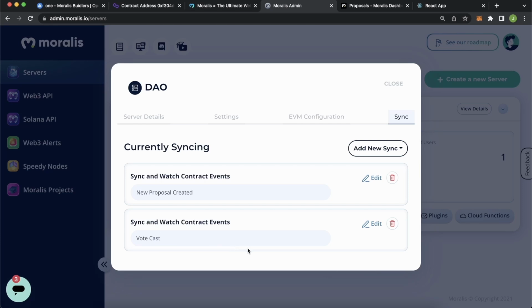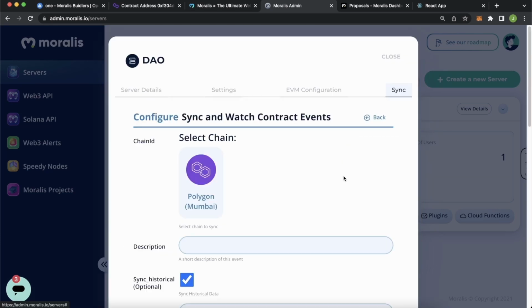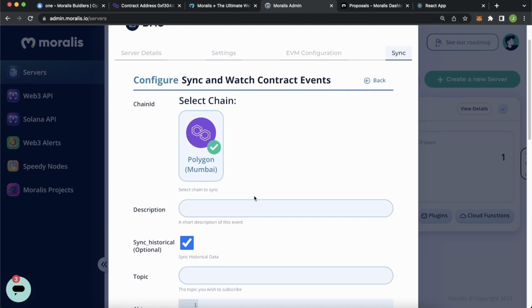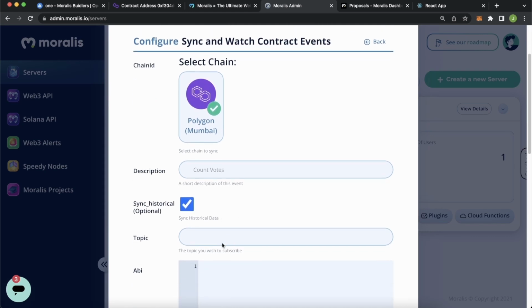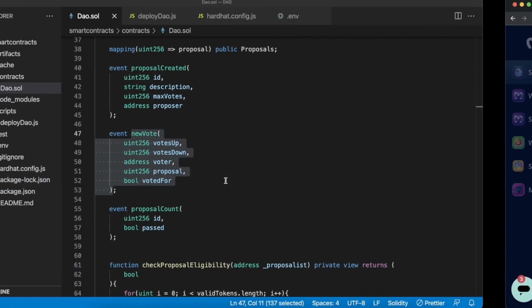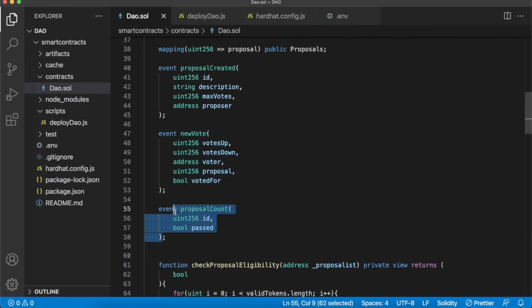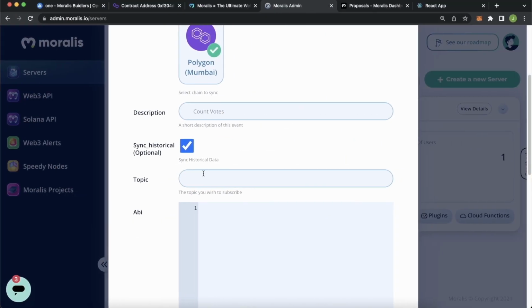Now for the last sync event, add a new sync event, sync and watch contract events, Polygon Mumbai, description, count votes, like so, sync historical because we have counted votes once already. Then the topic from our smart contract, this is a simple proposal count. We only have the uint and the Boolean if it passed. Paste that into the topic, that's in there, proposal count.